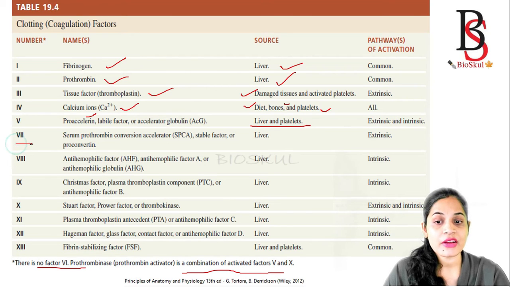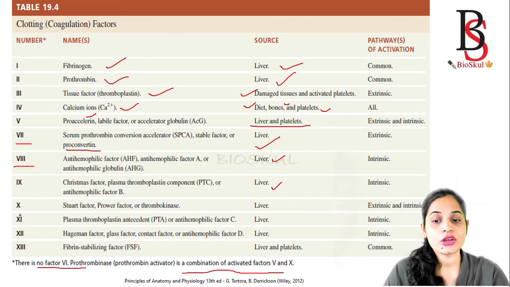Then what is the factor 7? The factor 7 is known as the proconvertin. It is also produced from the liver. And the factor 8, it is known as the anti-hemophilic factor. The source is liver. Ninth factor is known as the Christmas factor. The source is also liver.